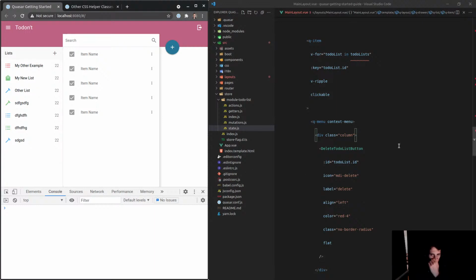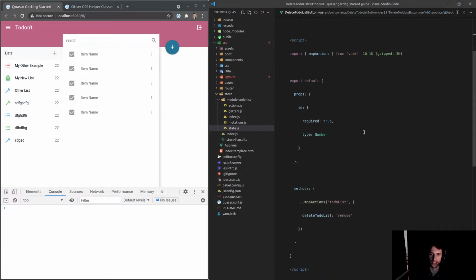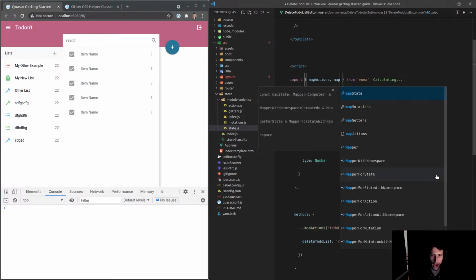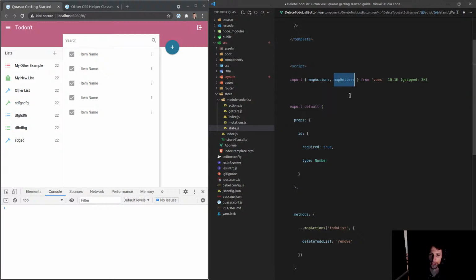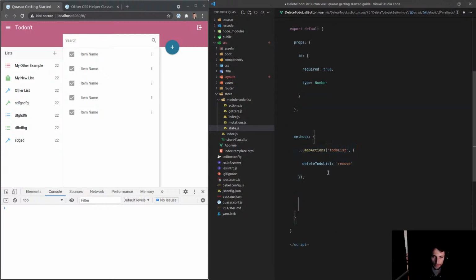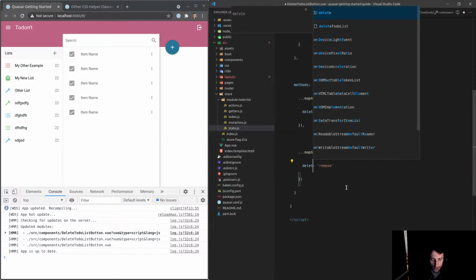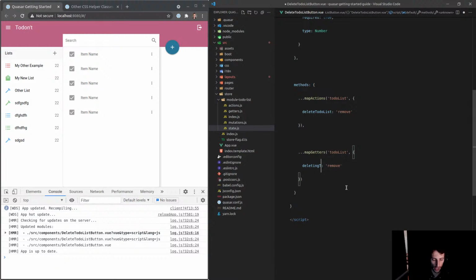And it worked. Awesome. So let's just add all those little finer details now. We want the spinner and we want the disable button. So let's say mapGetters, and then I'll come in here and we'll say mapGetters. Whoops. Come back down here. To-do list, and this getter is going to be for removing or deleting to-do list.